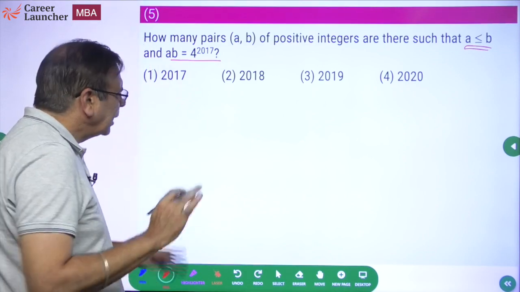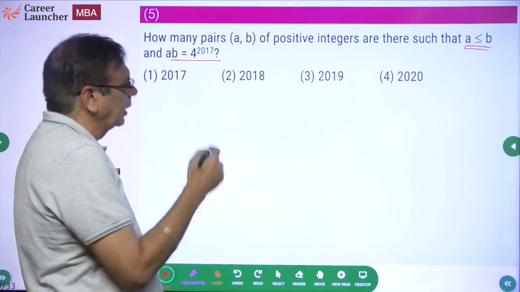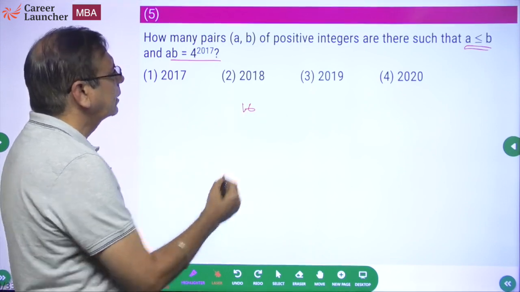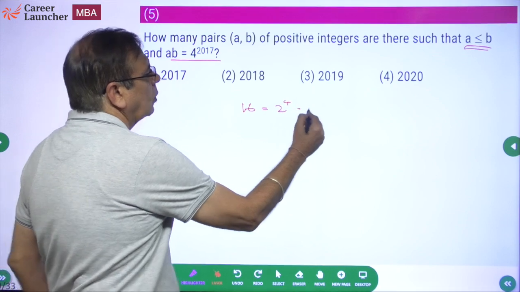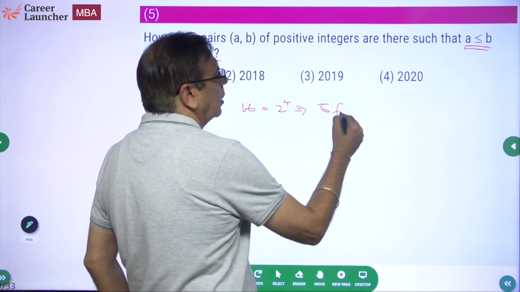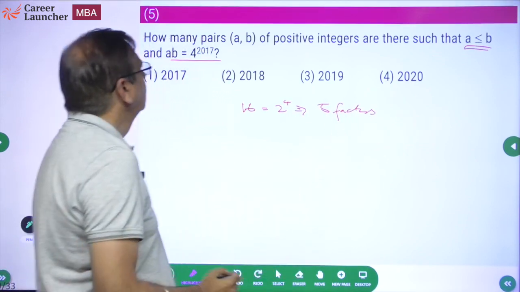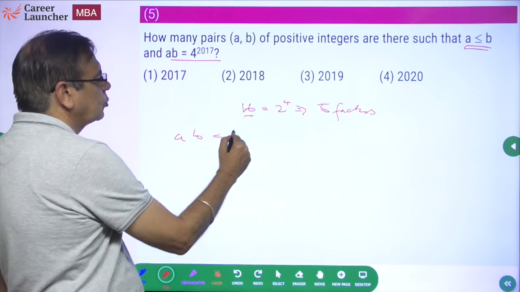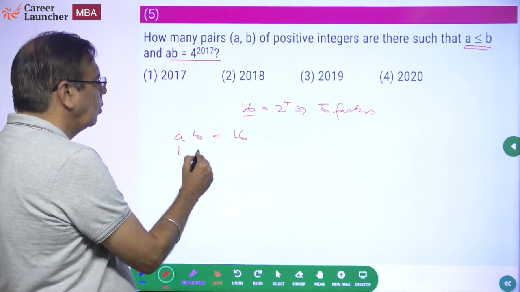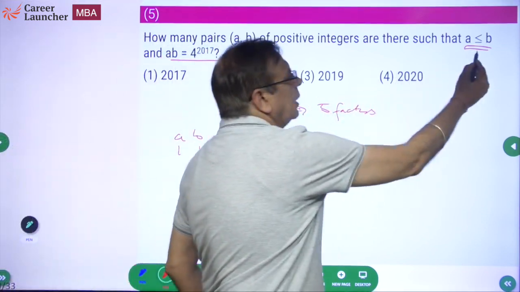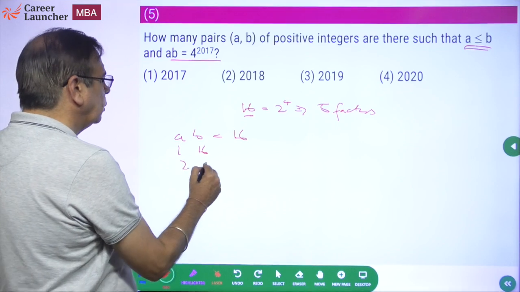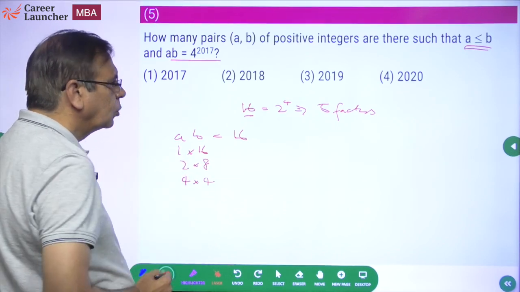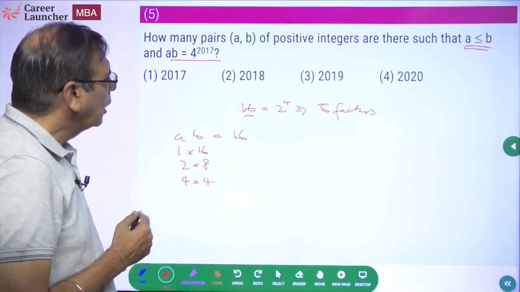Okay. Now let me take a case. Let me take the number 16. How many factors does it have? It is nothing but 2^4. It has got 5 factors. Now we want AB to be equal to 16. What are the possibilities? 1 into 16, and we know A has to be less than or equal to B. 2 into 8, 4 into 4. Isn't it? So how many pairs are there? 3 pairs.